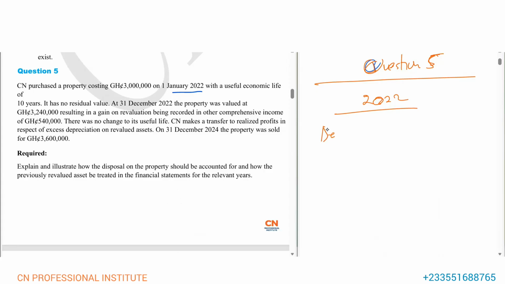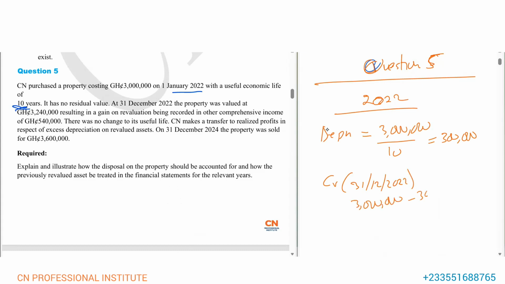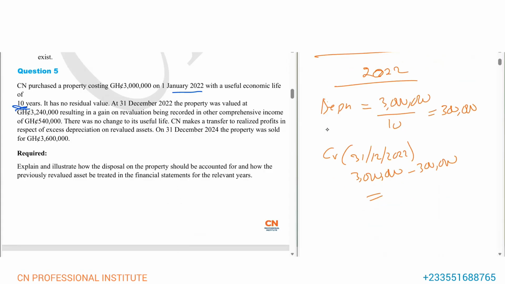Depreciation will be equal to the 3 million over the life of the asset, which is 10 years, clearly stated up here. That will give us 300,000. So carrying value as at 31st December 2022 will be the 3 million minus the 300,000. And that will give us what?